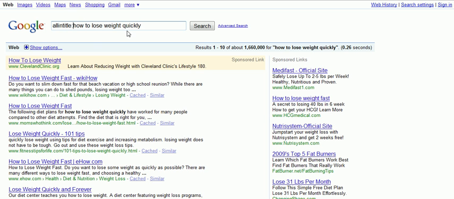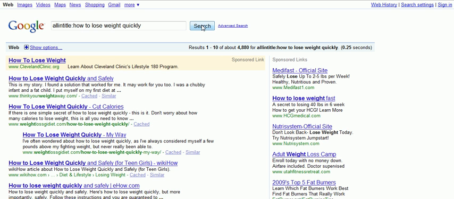What that does is narrow down only those sites that are using this keyword phrase in their title tags, which shows up here, because that means if you use that in the title of your articles, it will automatically show up in the title tags of the major article directories, which means you possibly have a chance of ranking if fewer sites are using that within their title tags.